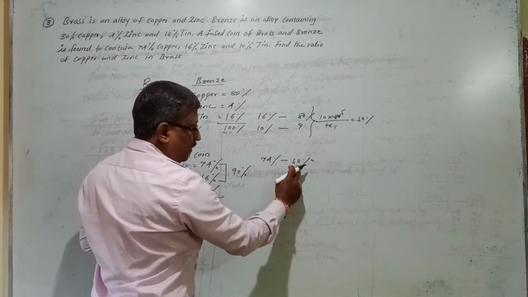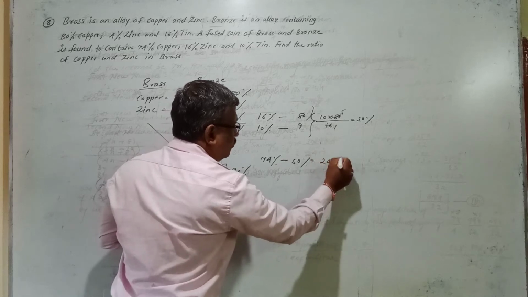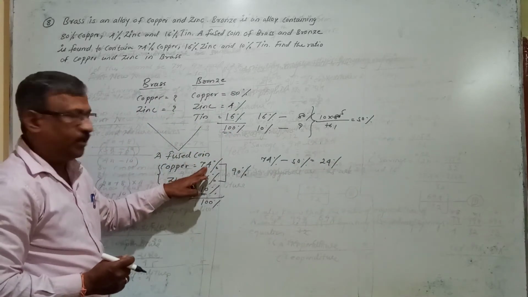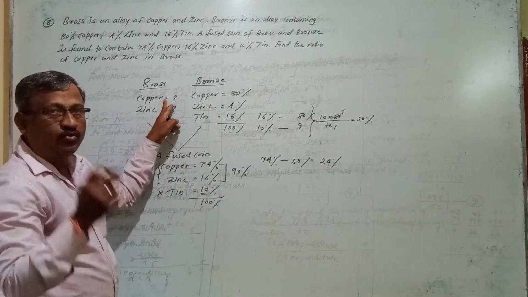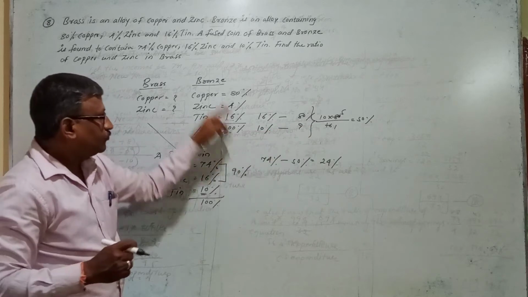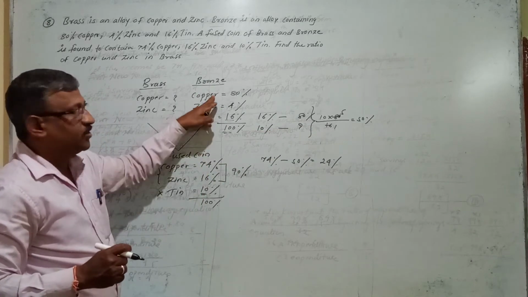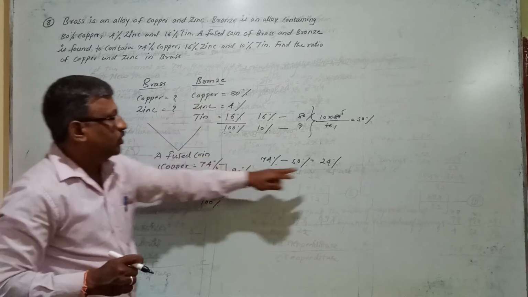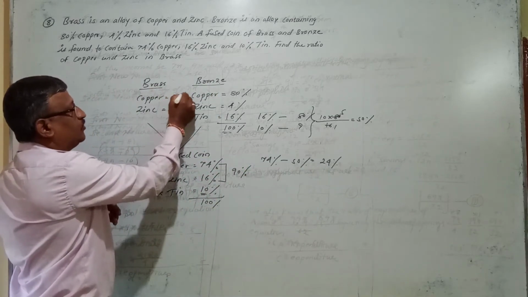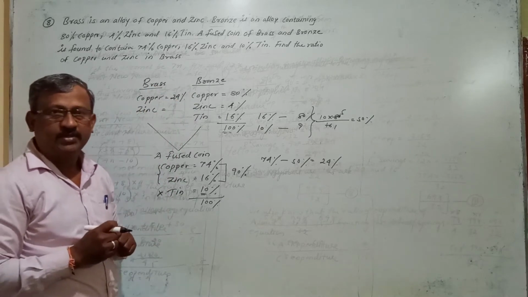So if you subtract 74% minus 50%, you get how much? 24%. So 74% copper is a mixture of these two. Now we know that out of 80%, they have taken 50% from bronze. So this 74% includes 50% copper from bronze. So the remaining 24% should be from where? From brass. Means the percentage of copper contained in brass is how much? It is 24%. Like that.